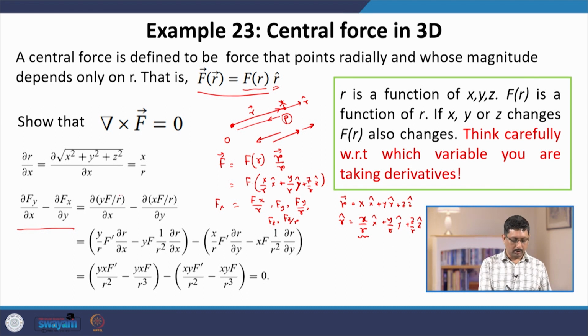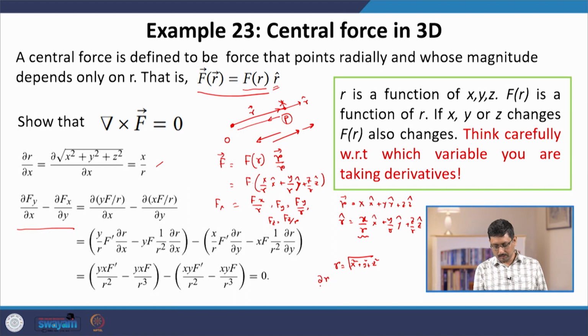Now plug in all these quantities and calculate the derivatives. The one thing you have to remember is the identity that r is the square root of x squared plus y squared plus z squared.